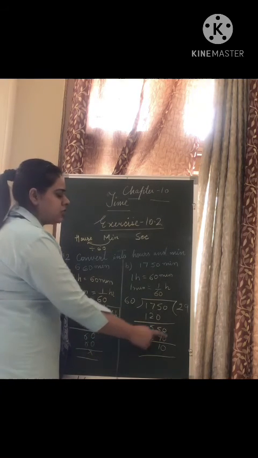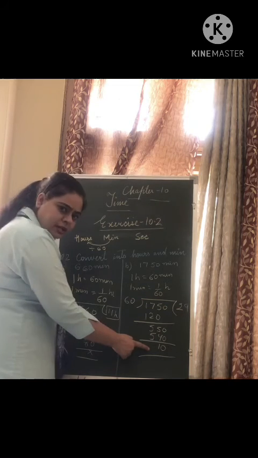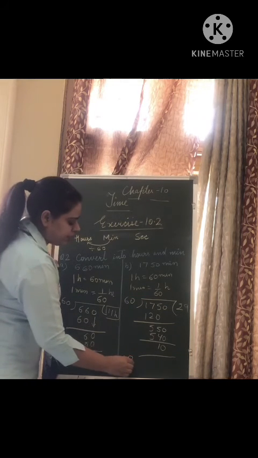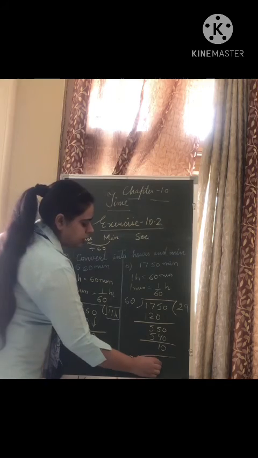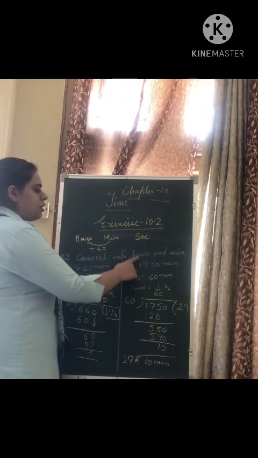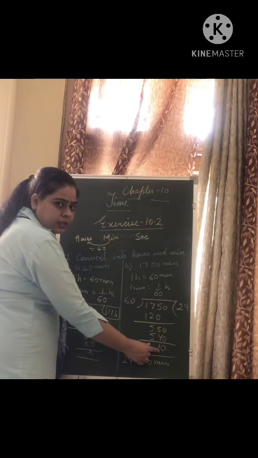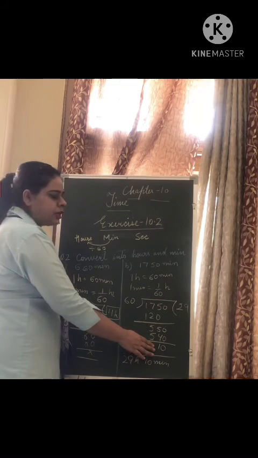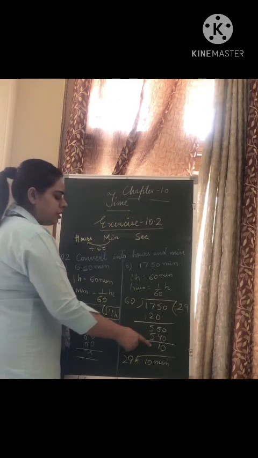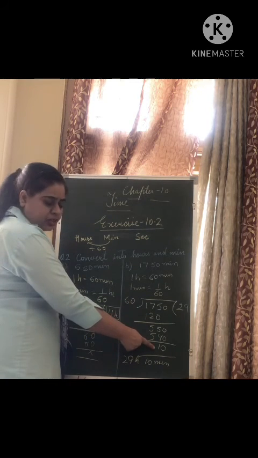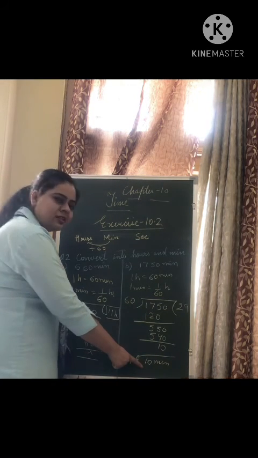It means the answer is 29 hours 10 minutes. The remainder will be in minutes. Hours and minutes are given to you. It means 29 hours 10 minutes. If nothing is left in the remainder, it means just 29 hours. But here we can see the remainder is 10. So you will write 29 hours 10 minutes.